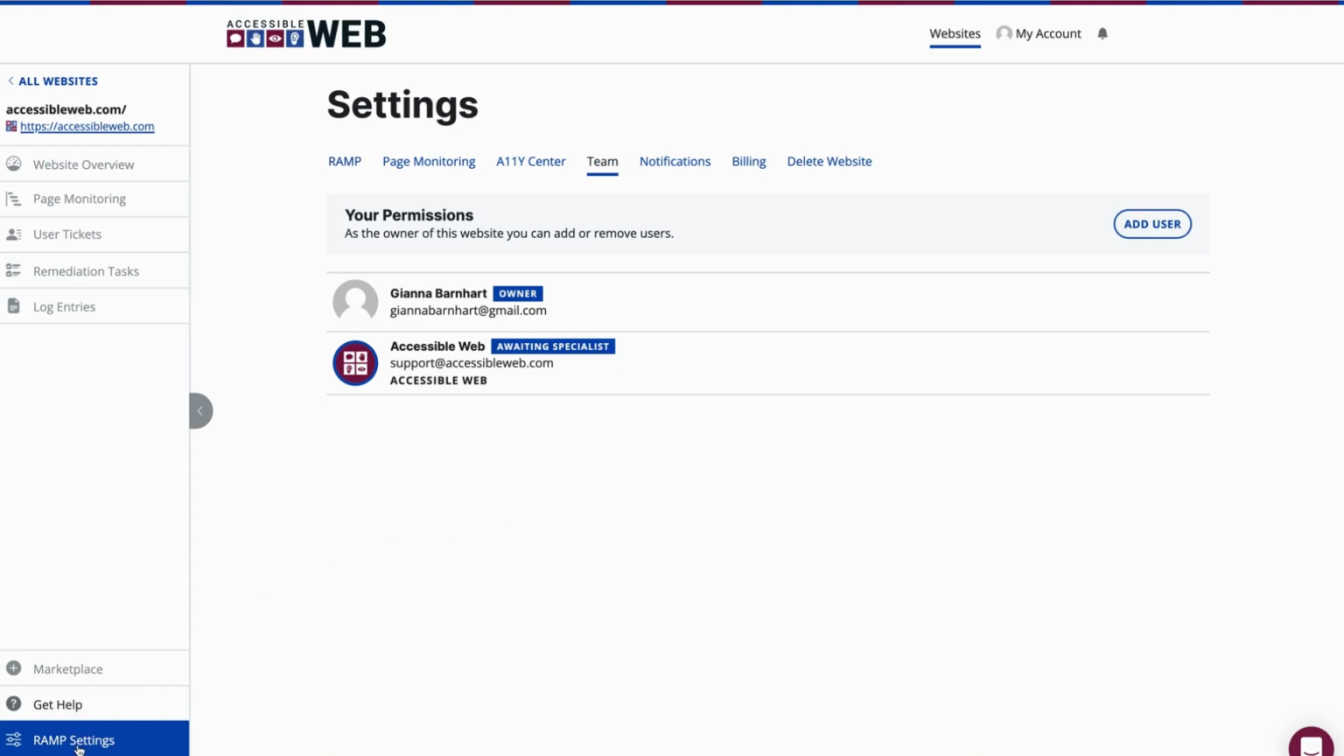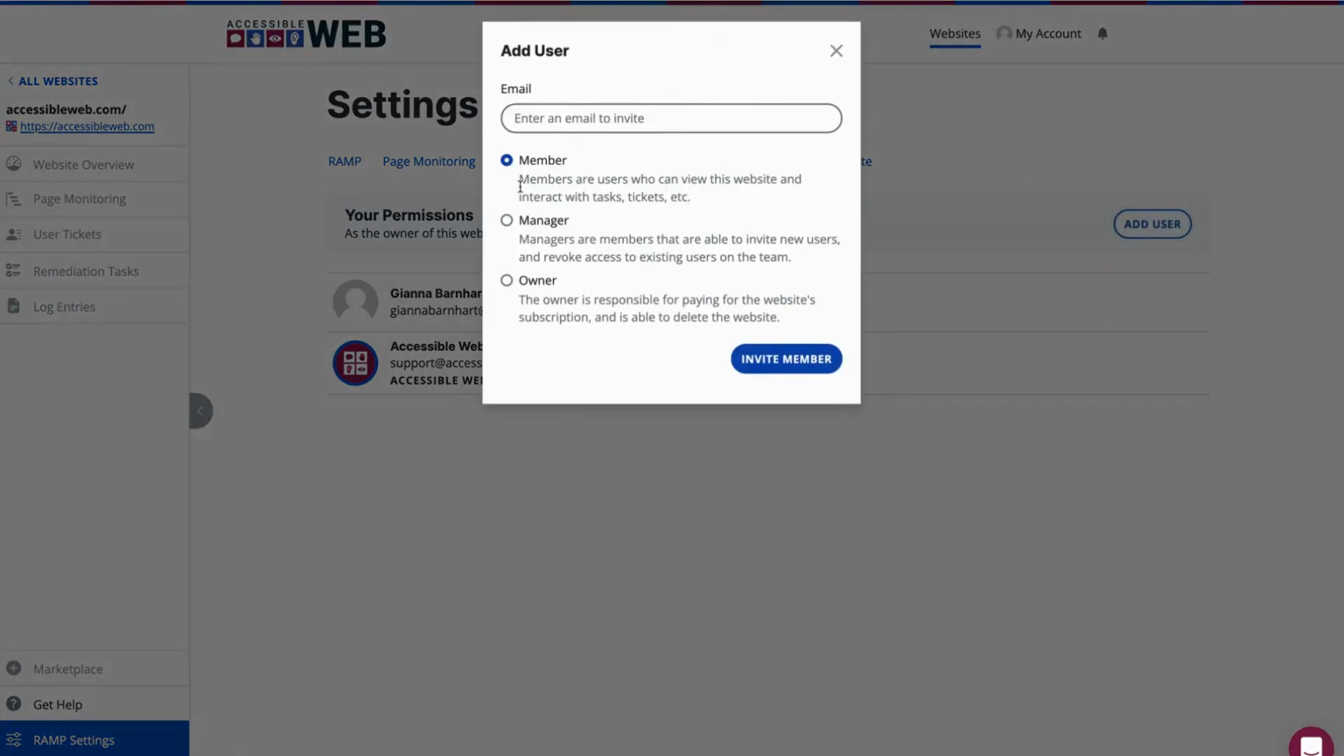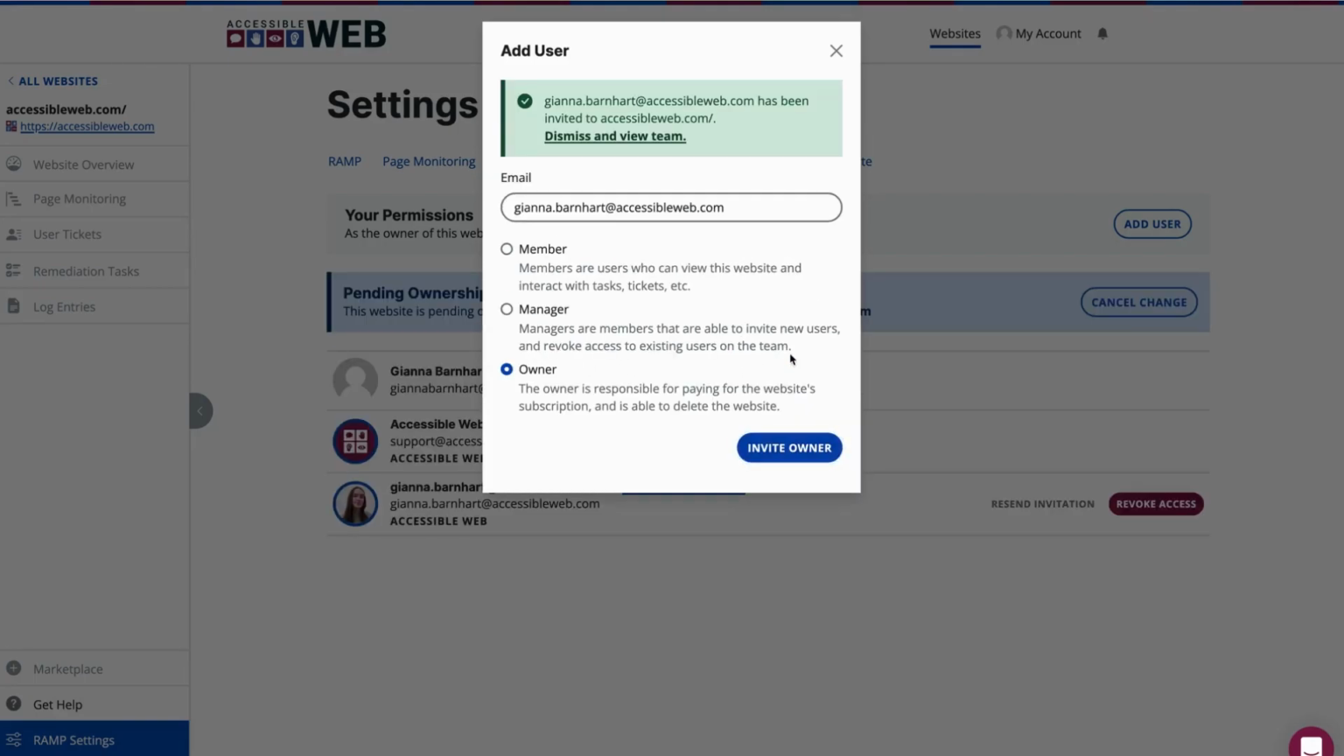So I'm going to go to RAMP Settings, the Teams tab, and then I'm going to click Add User. In the Add User menu, enter the email of the user who has an email associated with the domain of the site you're trying to scan, and select Owner. We need to make them an owner for this new invite to trigger verification. Then I'm going to click Invite Owner.